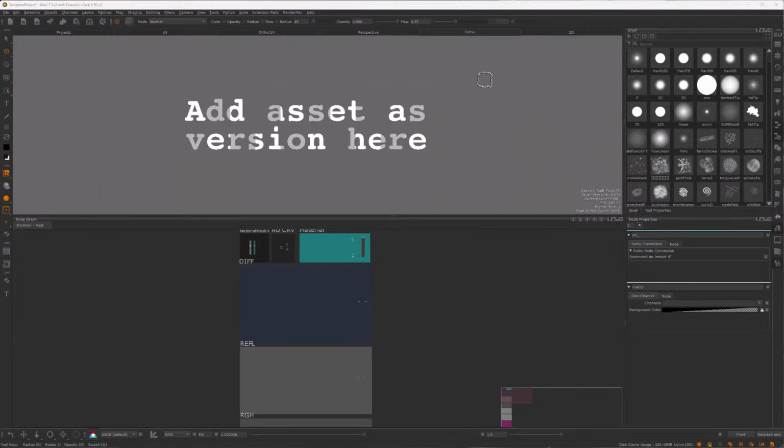This is one of the templates that our artists are using. Although the template is structured in a similar way, depending on the show there might be slight differences between them, but they all have a few things in common. One of the most important ones is the fact that the color space is already set up. As we know, color spaces can be a major headache in a studio if they're not set up correctly, so not only are they set up on the pipeline side, they're also set up within this project.